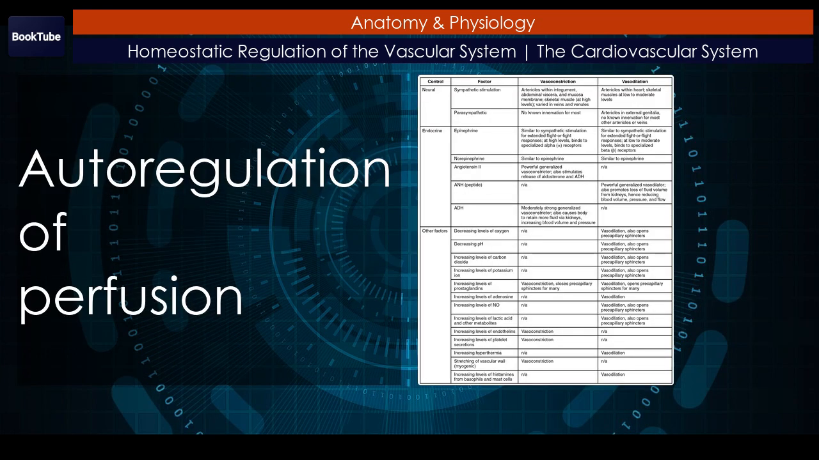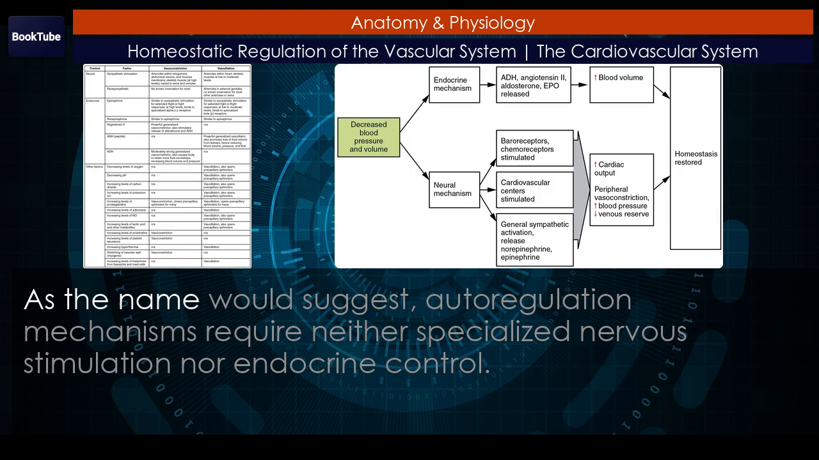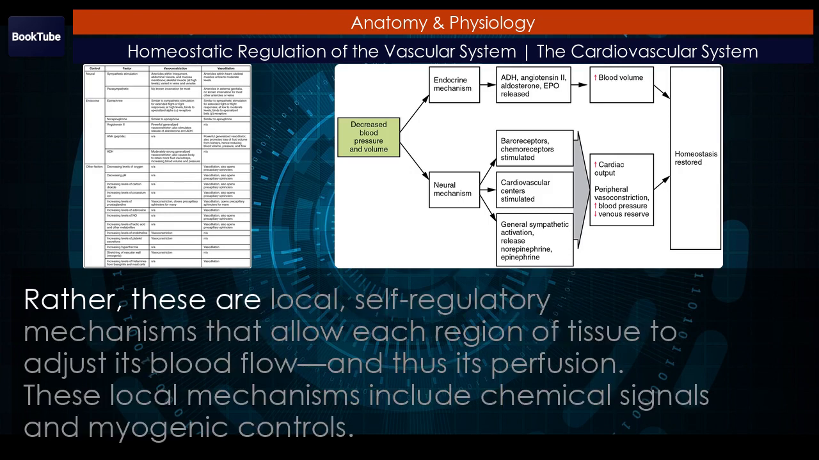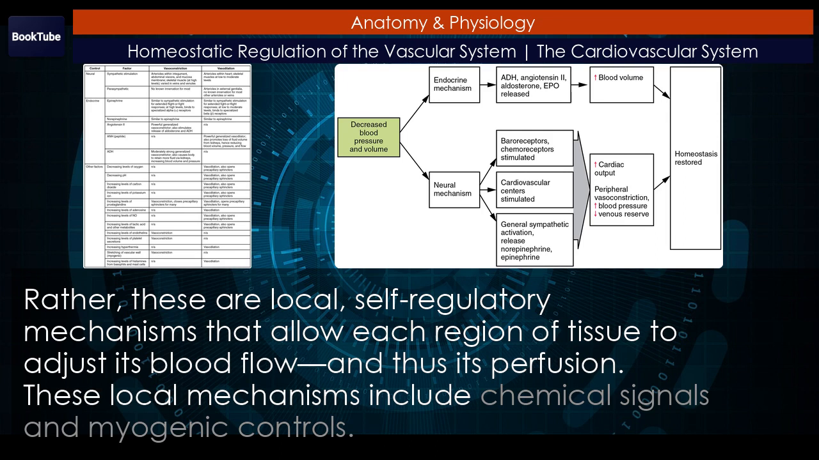Autoregulation of perfusion. As the name would suggest, autoregulation mechanisms require neither specialized nervous stimulation nor endocrine control. Rather, these are local, self-regulatory mechanisms that allow each region of tissue to adjust its blood flow, and thus its perfusion. These local mechanisms include chemical signals and myogenic controls.